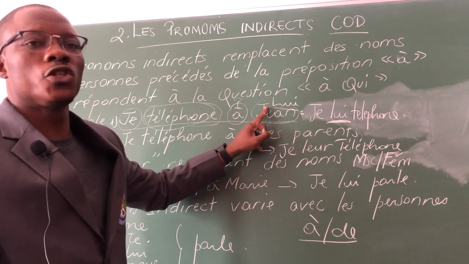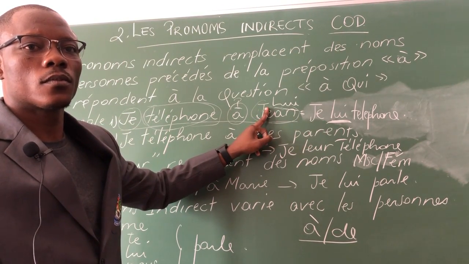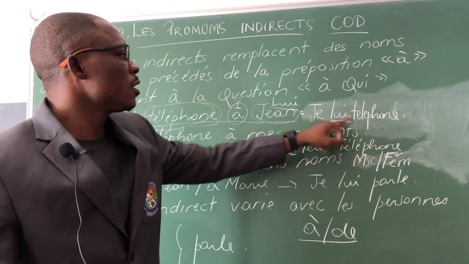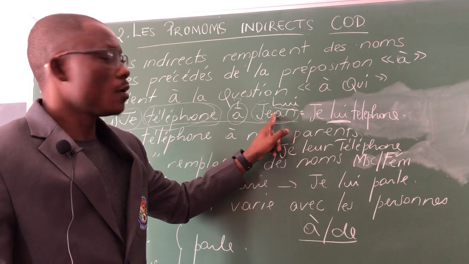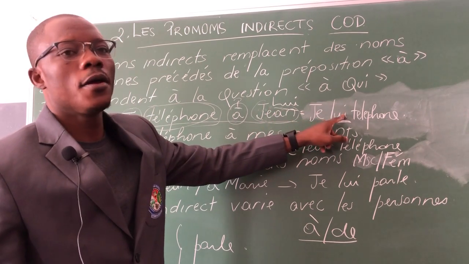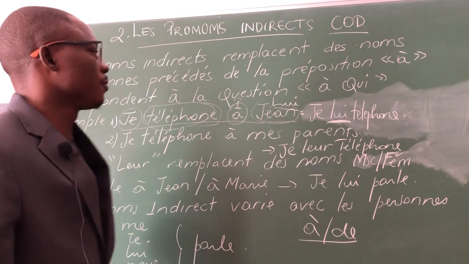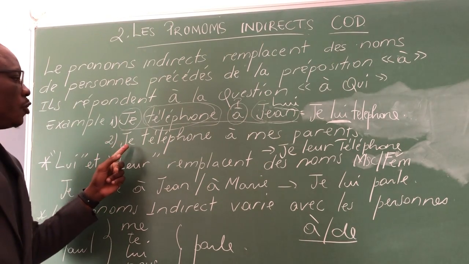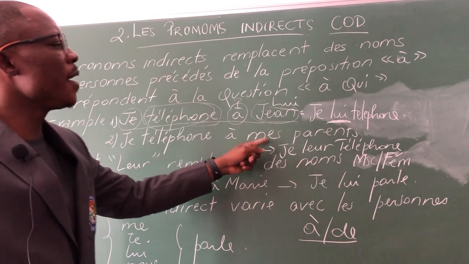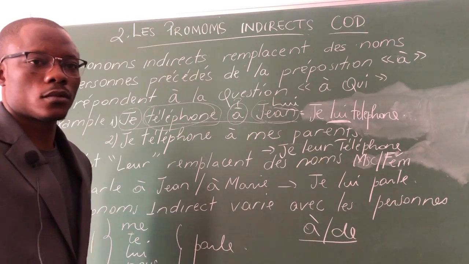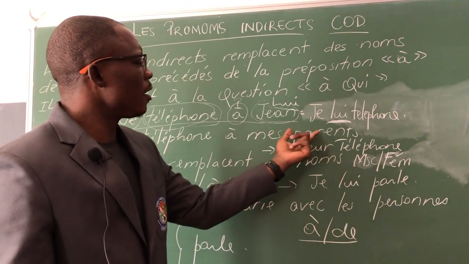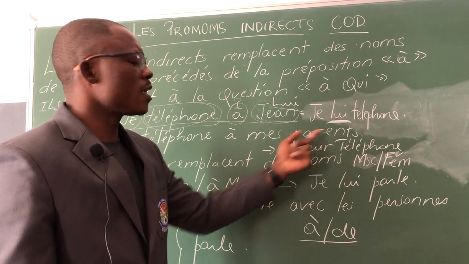Lui means Jean. Whom am I calling? I am calling Jean. Now, Jean is lui. Je lui téléphone. Then the next example here I say, je téléphone à mes parents. Again, you need to find out which type of object this is.